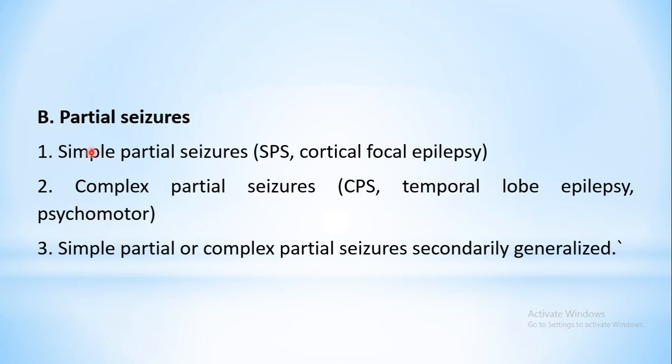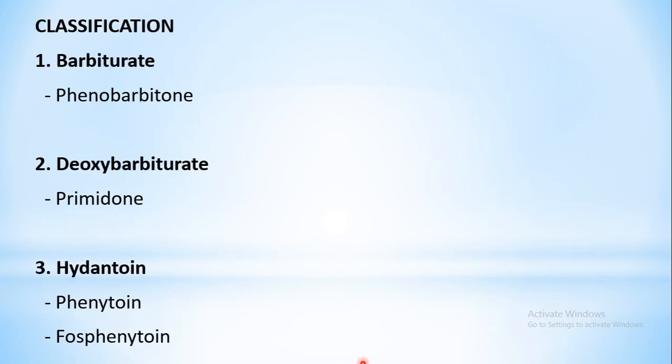As I have told you, partial seizures mean it involves only half of the brain or any one hemisphere of the brain or the cerebellum. But as time elapses, it may involve the entire brain, that is both the hemispheres may be involved. So it becomes generalized later on. So these are the types of epilepsies.